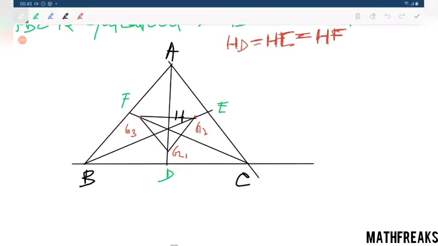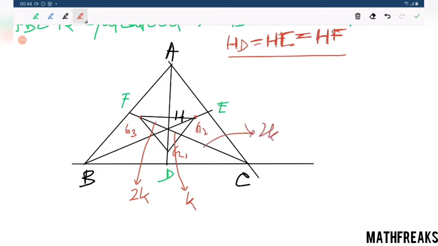Now we know that the centroid divides the median in the ratio 2:1. Let me consider some 2k, and this part is k. Because HD, HE, HF are equal, this will be 2k, this will be k. Total is 3k.